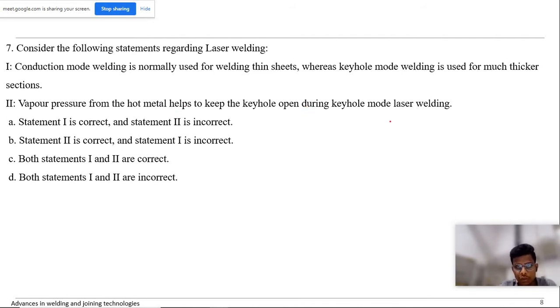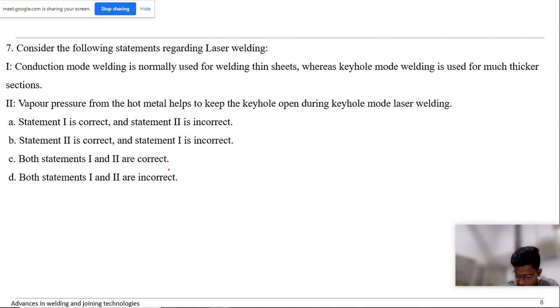Yeah, that is true. Once the laser comes, vapor is generated, and because of the vapor pressure the keyhole is there. Once the laser moves, the keyhole is filled by the liquefied metal, and solidification happens. That is the process, right? So 7C is the answer.